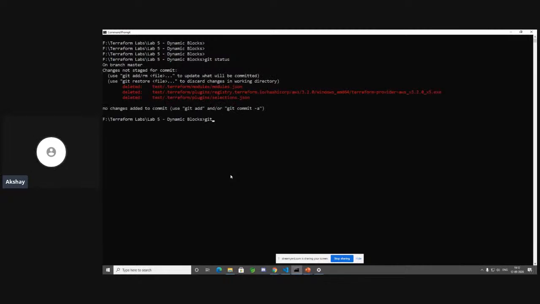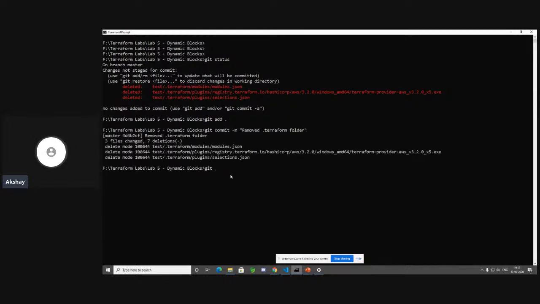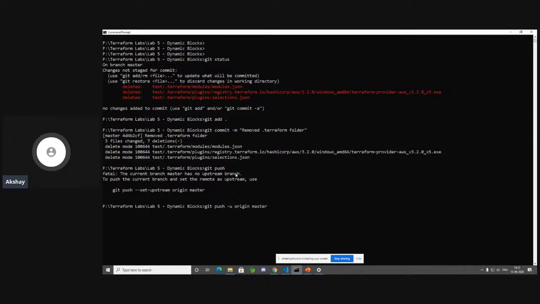Let's do git status, git add dot, git commit -m removed .terraform folder. Sorry guys, we should generally have this in a git ignore file. I didn't write that. So let's do git push. Okay, so let's do git push -u origin master. Now I think it should work. Just give it a moment. Because that .terraform folder had the AWS binary, right? So that was one of the reasons why it was not able to write it. So this time I believe it should be able to do it.